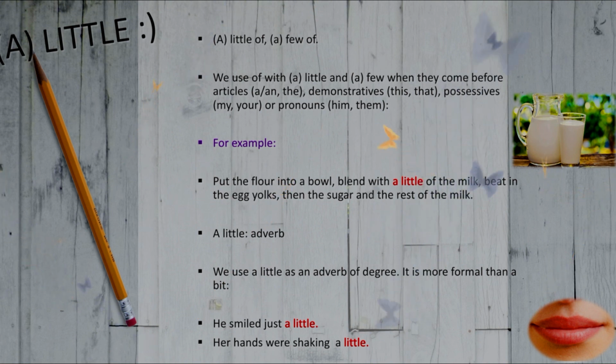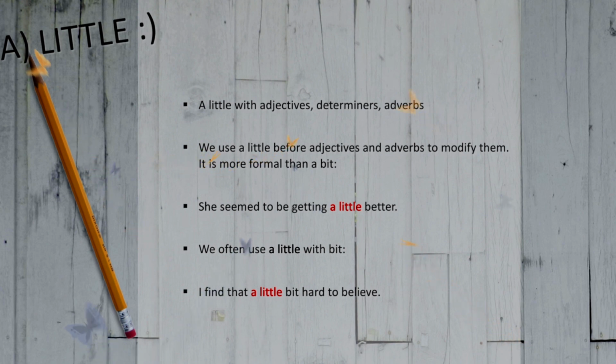A little as an adverb. We use a little as an adverb of degree. It's more formal than a bit. For example, he smiled just a little, or her hands were shaking a little. A little with adjectives, determiners, and adverbs. We use a little before adjectives and adverbs to modify them. It's more formal than a bit. For example, she seemed to be getting a little better. We often use a little with bit. I find that a little bit hard to believe.